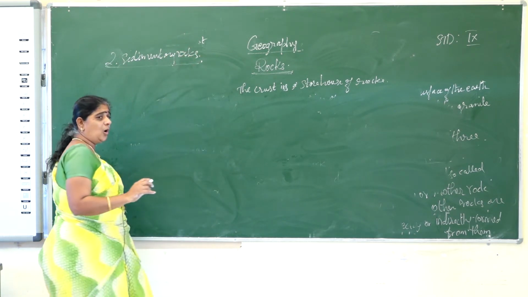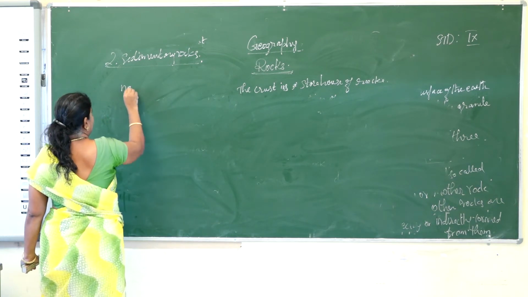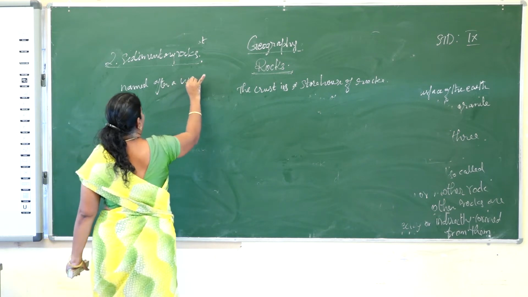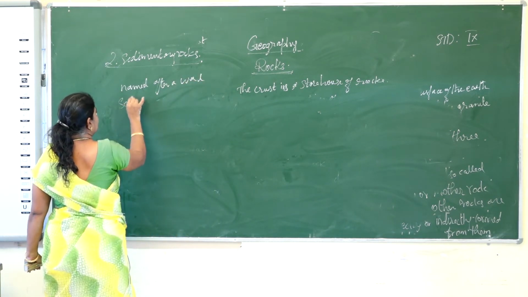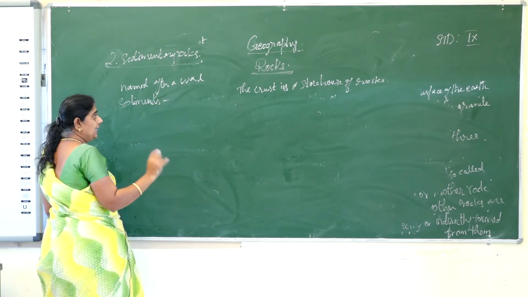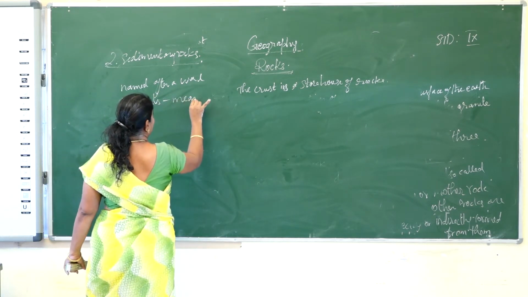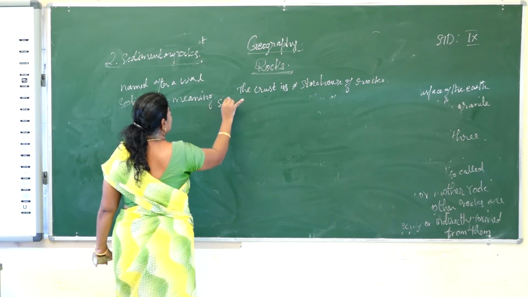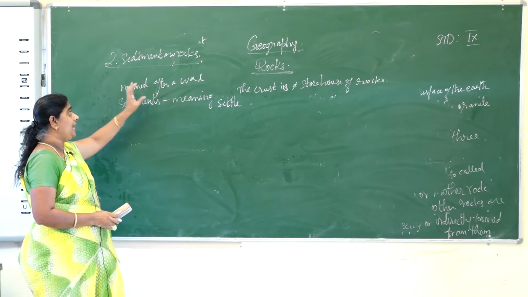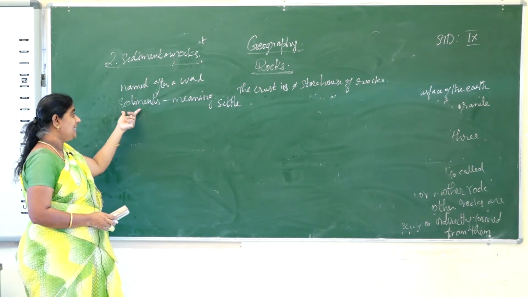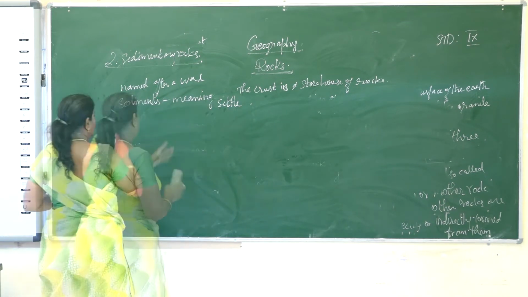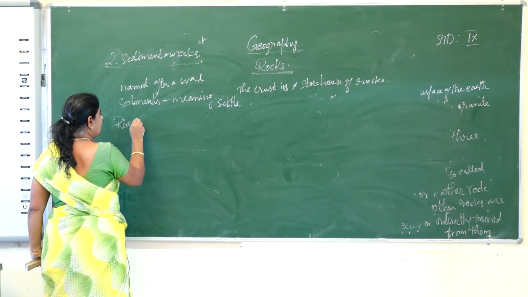The sedimentary rocks are named after a word, sediments. Its meaning is settle. So the sedimentary rocks are named after the word sediments, and the meaning is settle. How is it formed?